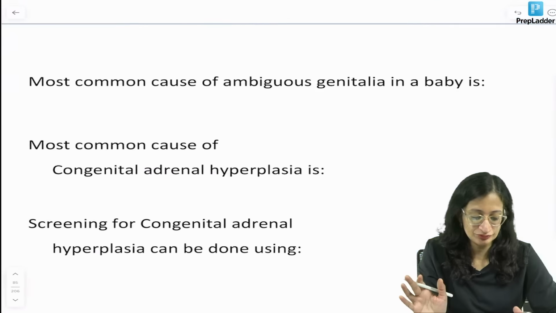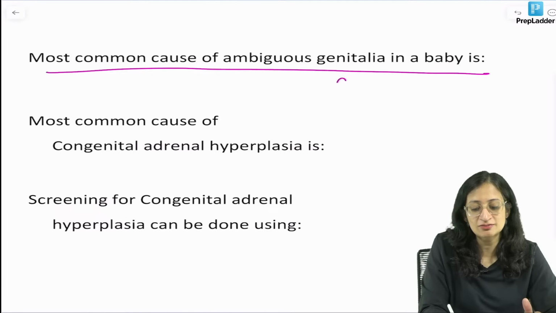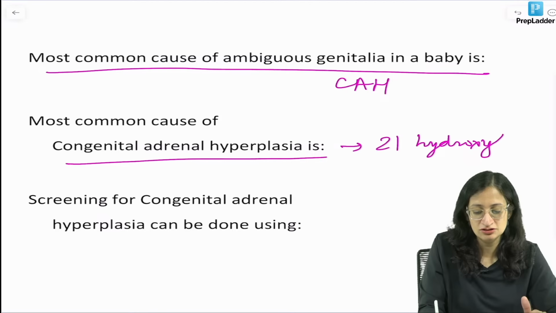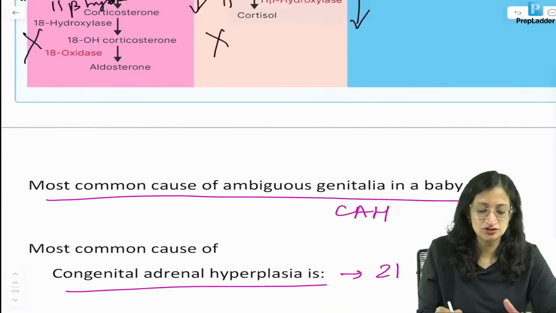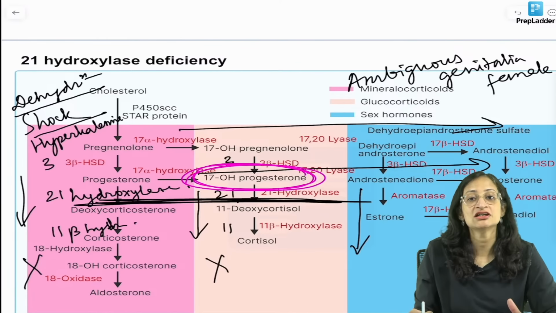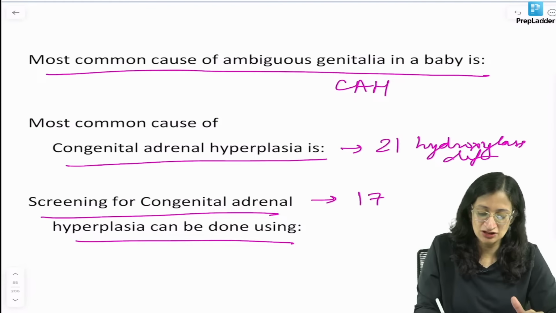Okay. The most common cause of ambiguous genitalia in a baby is of course CAH. The most common cause of CAH is 21-hydroxylase deficiency that we just discussed. And screening for CAH is done using the metabolite which is elevated, that is 17-hydroxyprogesterone. We can do newborn screening.